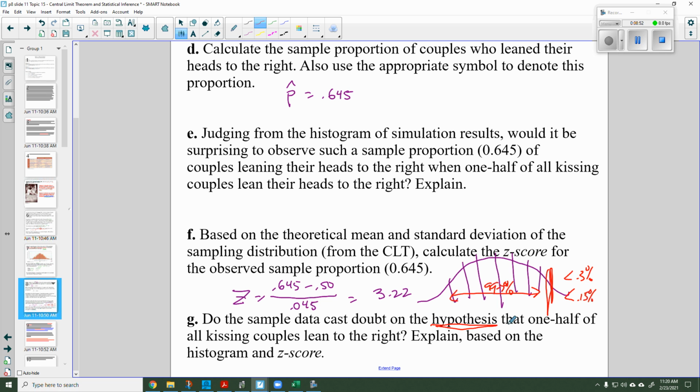My hypothesis was that 1/2 of all kissing couples lean to the right. My actual observation of a sample of 124 was that p hat equals 0.645. If my hypothesis is correct, this is a very, very unusual result. Not impossible, it could happen, but it's making me think it through a little more deeply.